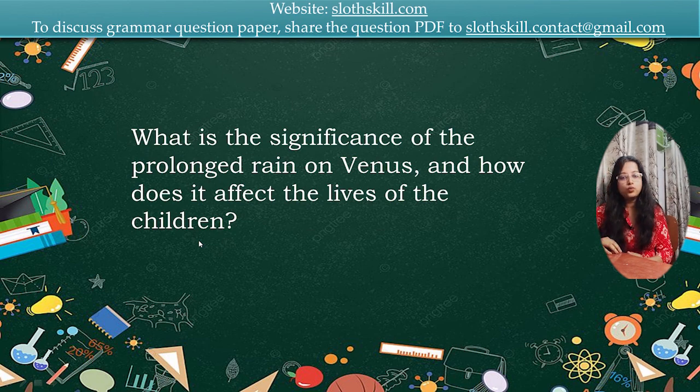It shapes their entire worldview, how they see the world. As they have never experienced sunlight, the prospect of its rare appearance becomes a highly anticipated event. After the prolonged rain on Venus, the anticipation that the sun is going to be visible for just a single hour is the anticipation that something different is going to happen. Everybody is excited, and that is also an impact of the same prolonged rain, because they haven't seen the sun. They do not even remember the sun, right? So that is what you're going to write in the first question.